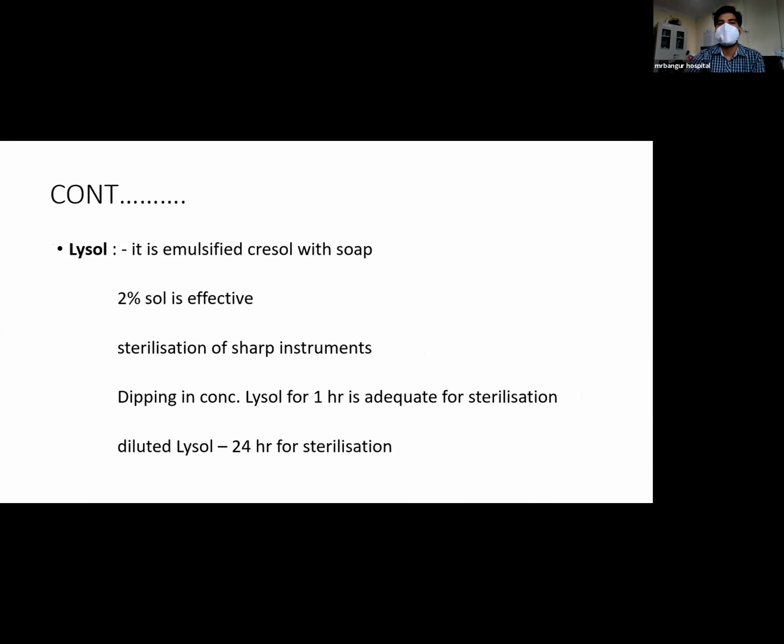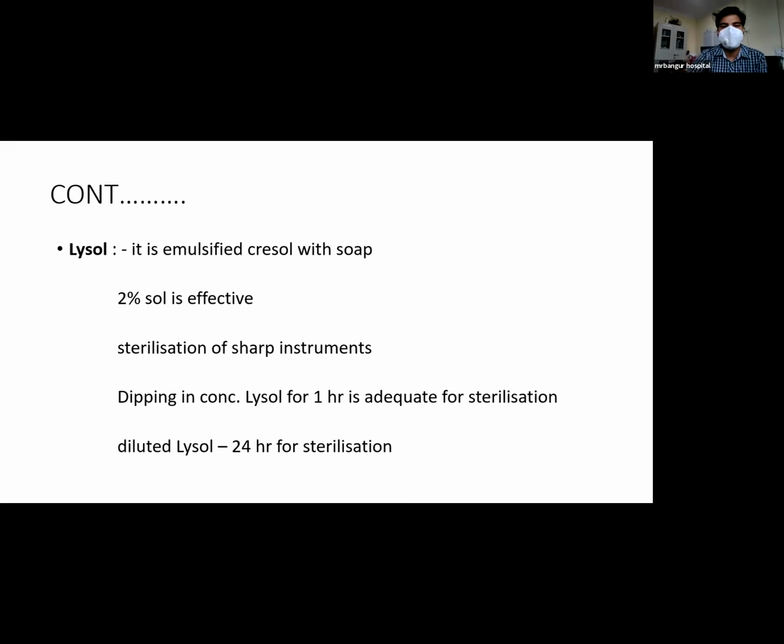Lysol. It is emulsified cresol with soap. It is used commonly in the form of 2% solution. It is used for sterilization of sharp instruments. Dipping in concentrated Lysol solution for 1 hour is adequate for sterilization.